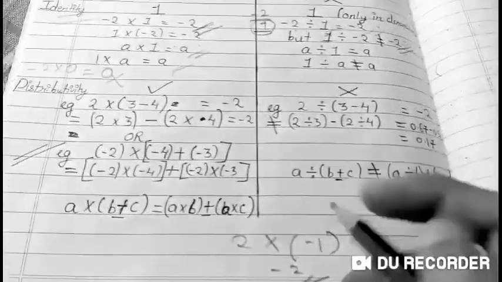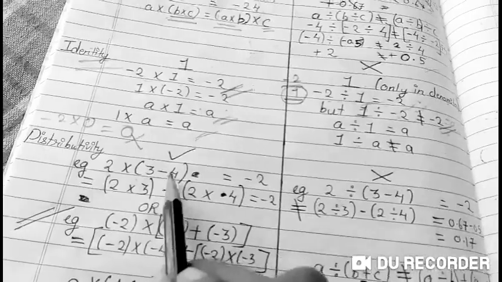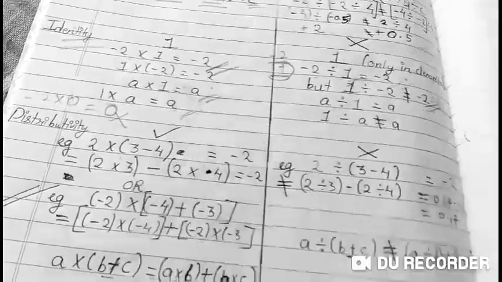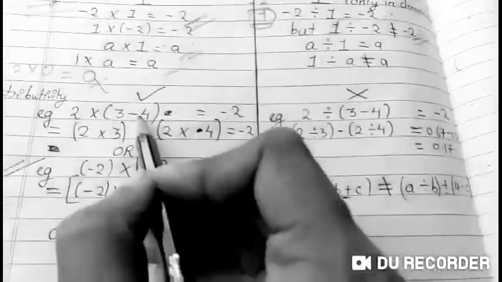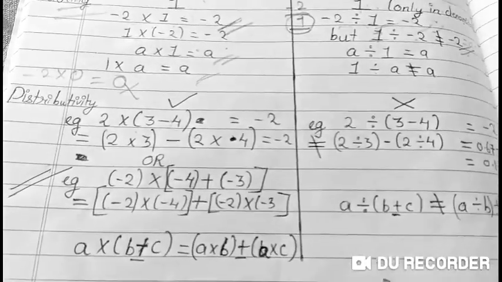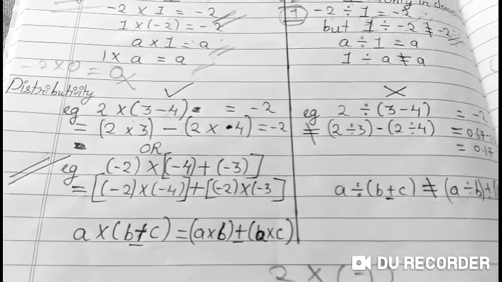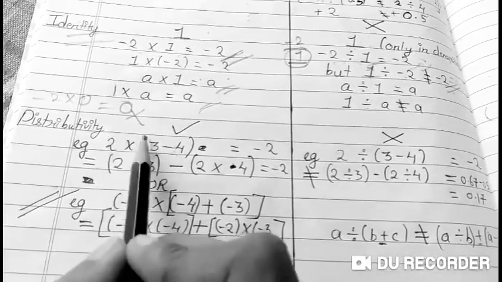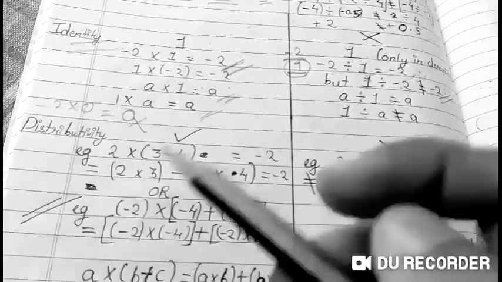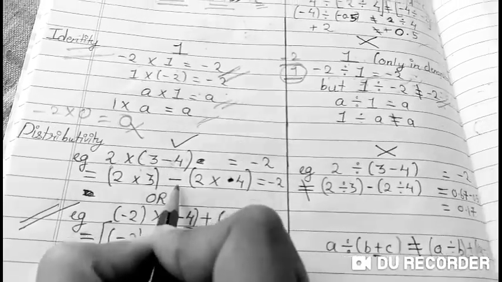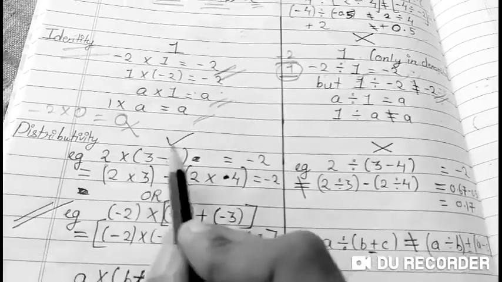This was when you can easily solve the brackets. But if I don't want to solve the bracket, or if some conditions make it difficult to solve, for example if you don't know how to subtract easily, you can distribute this 2. This 2 is applicable to both numbers. So first you multiply 2 by 3, then put the sign that was in between, minus, and then 2 multiplied by 4.